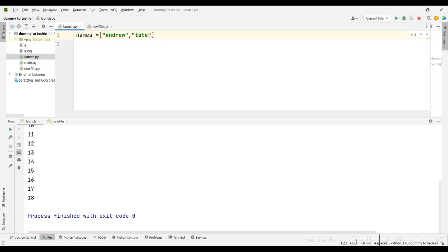Tate. What else should I name? Ferrari. Maybe just make this one a string, and hot dogs. Yeah, Andrew Tate, Ferrari, and hot dogs. Nice combination. Eating hot dogs in a Ferrari. Nice. Okay, and hot dogs.